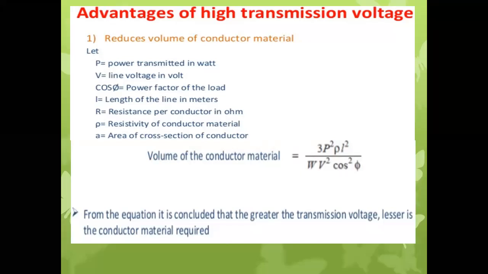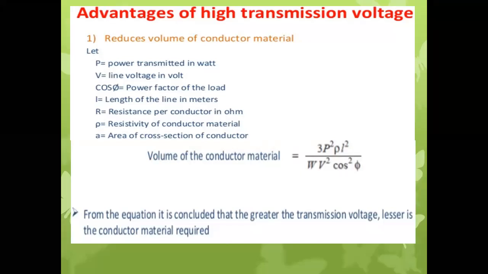See over here, from this formula we will get the idea how it reduces the volume of conducting material. The volume of the conducting material is equal to 3 P square rho L square divided by W V square cos square phi.